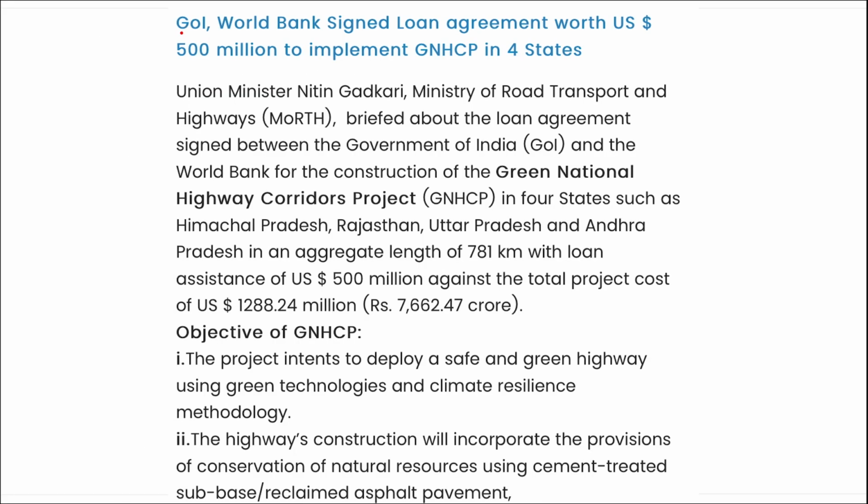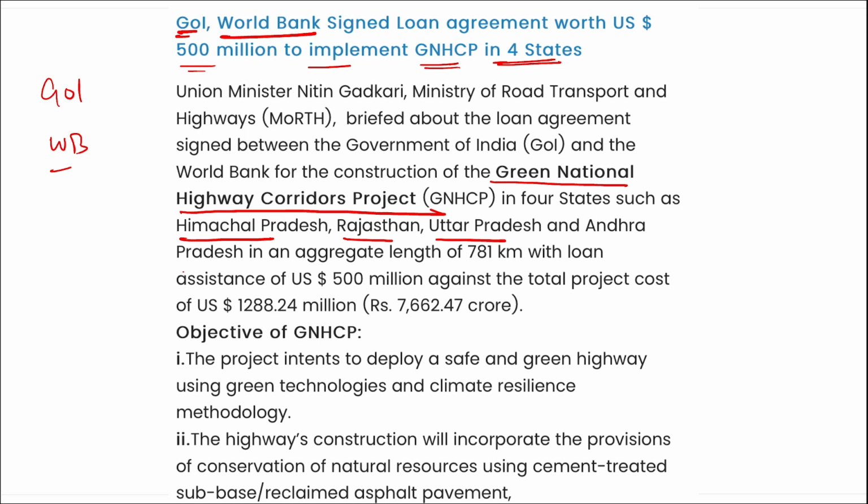Next, the Government of India and the World Bank have signed a loan agreement worth $500 million to implement the Green National Highway Corridor projects in 4 states. I repeat, this is to fund the construction of the Green National Highway Corridor projects in 4 states: Himachal Pradesh, Rajasthan, Uttar Pradesh and Andhra Pradesh, for a total of 781 kilometers.